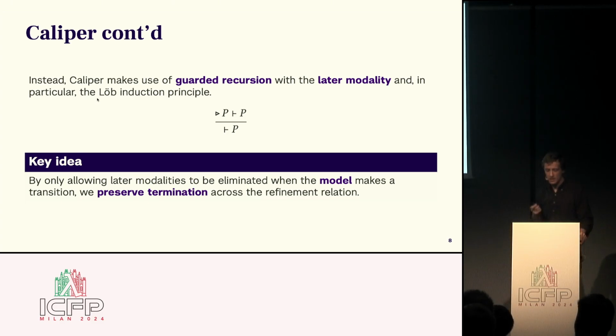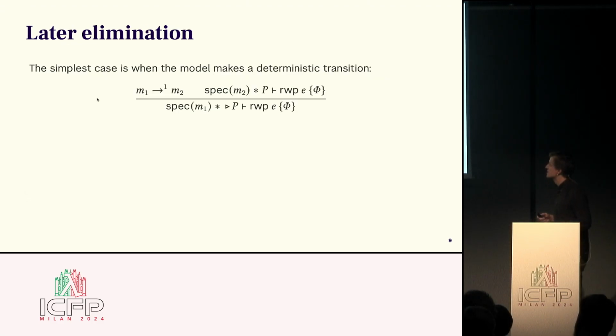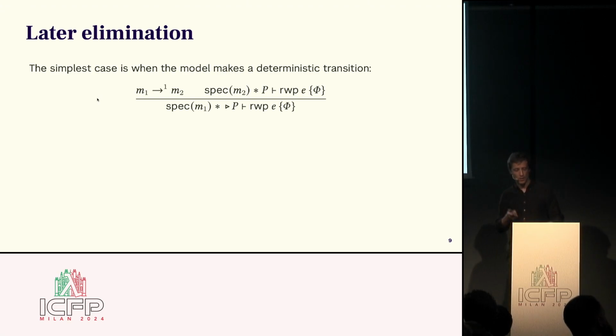So now the question is, how do we concretely eliminate these laters? The simplest case is when the model makes a deterministic transition. In the conclusion of this inference rule, we're proving a weakest precondition, and we're assuming that we have the spec resource for some state M1, and we have a proposition P under a later modality. Now, what the rule allows you to do, if you can show that the model steps from M1 to M2 with probability 1, is to eliminate the later modality and progress the spec resource.